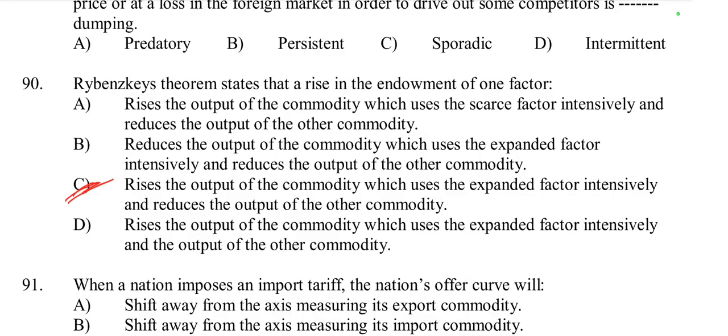According to the theorem, if the endowment of a factor of production like labor or capital increases, the output of the commodity that uses this factor more intensively, the commodity that relies more on the expanded factor, will rise. Conversely, the output of the other commodity, which uses the scarce factor less intensively, will decrease. So an increase in the endowment of one factor of production will lead to an increase in the production of the good that intensively uses the expanded factor, and a decrease in the production of the good that doesn't use this factor as intensively. So option C is right.